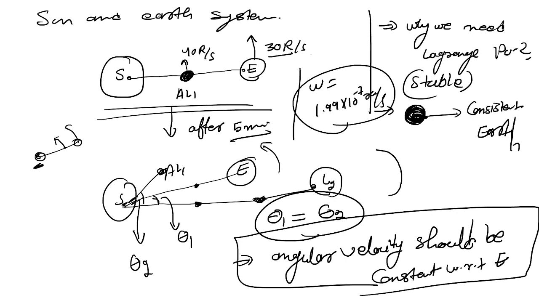So this is all about why and where we find the Lagrange point. A Lagrange point is any point where the angular velocity can be adjusted in such a way that the angular displacement is the same, or the angular velocity remains constant. So the main point is not only about the force.